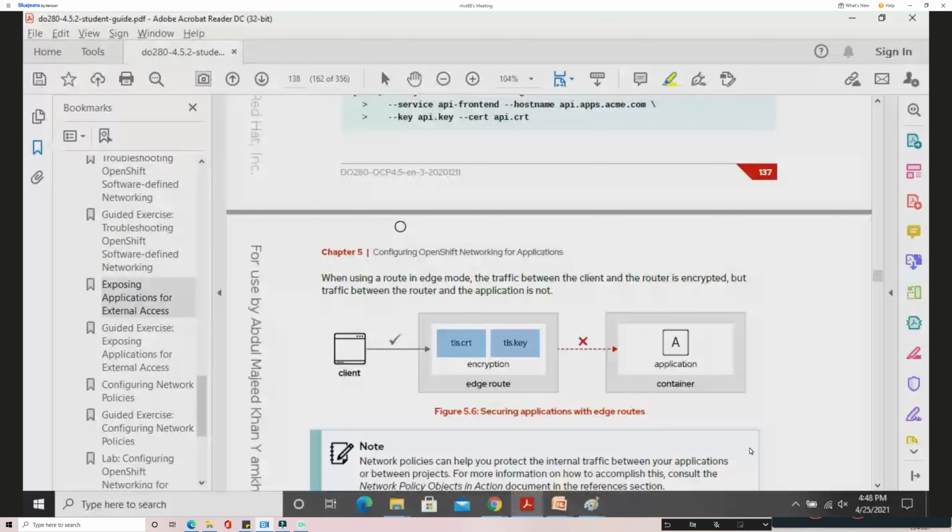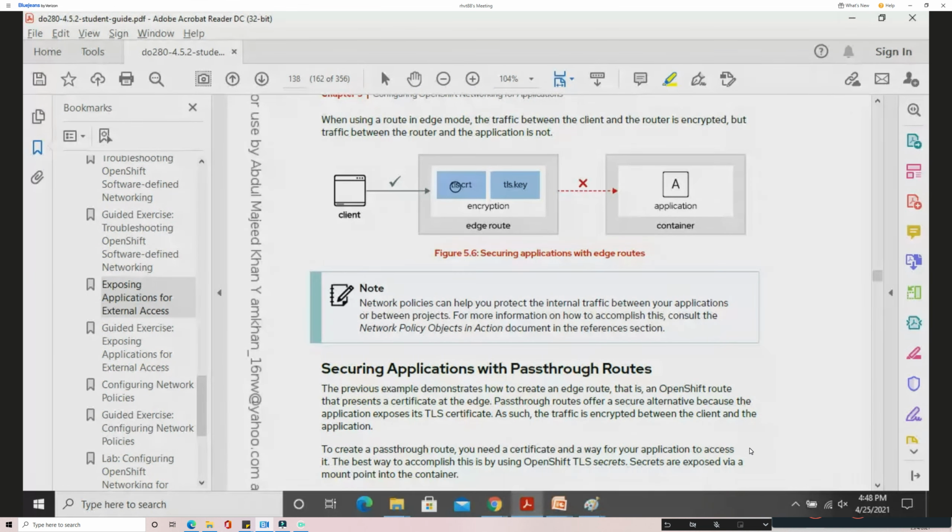Here you can see in the edge termination, the TLS certificate and key are placed in the route itself. The application does not have that. Up to this point, communication is secure. Once it crosses the route, the communication is insecure internally. That's fine, the client will not worry about that, because most cluster environments are secure internally, so no need to worry. The client will not know about it, but will be seeing the secure communication.